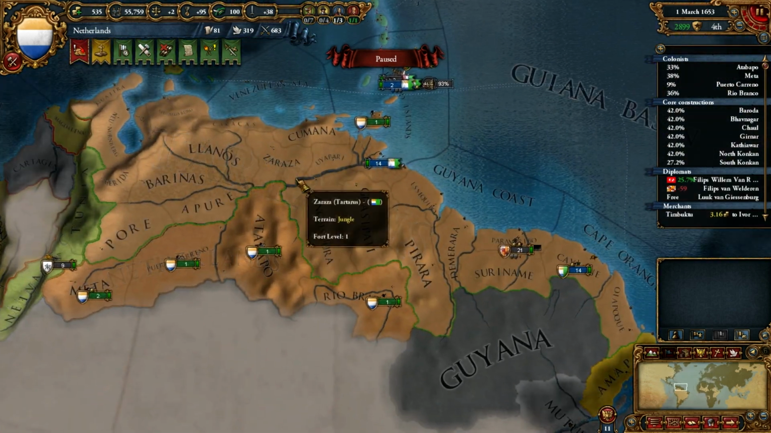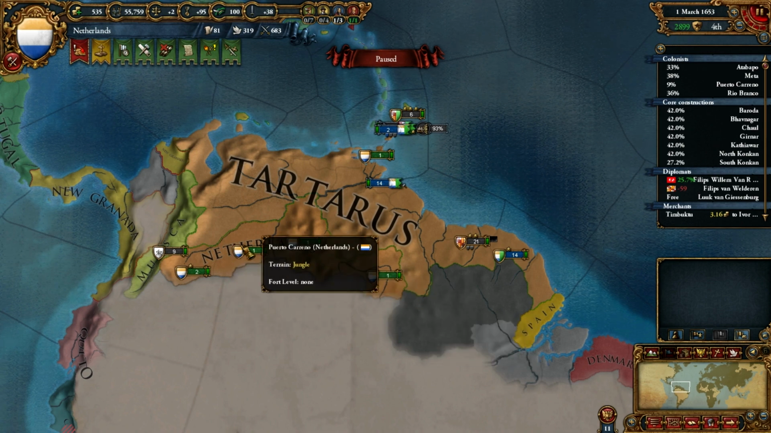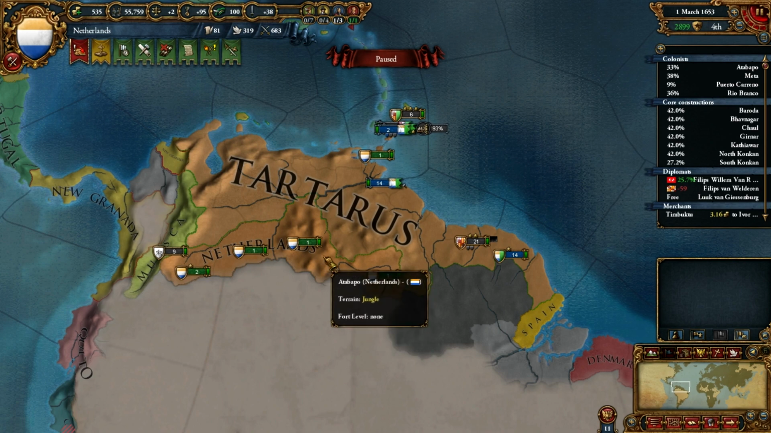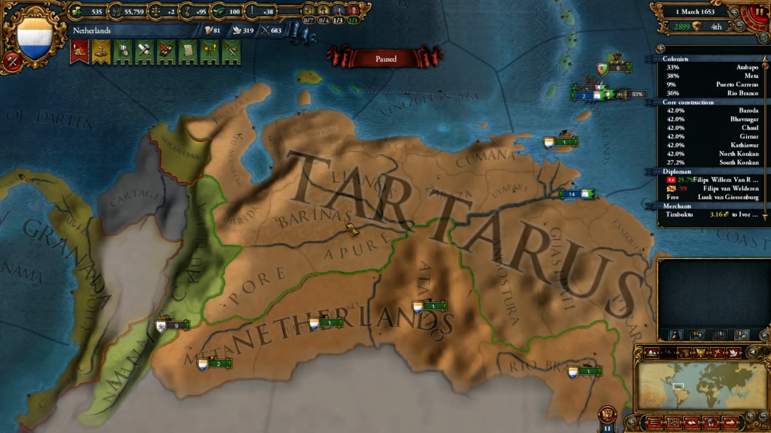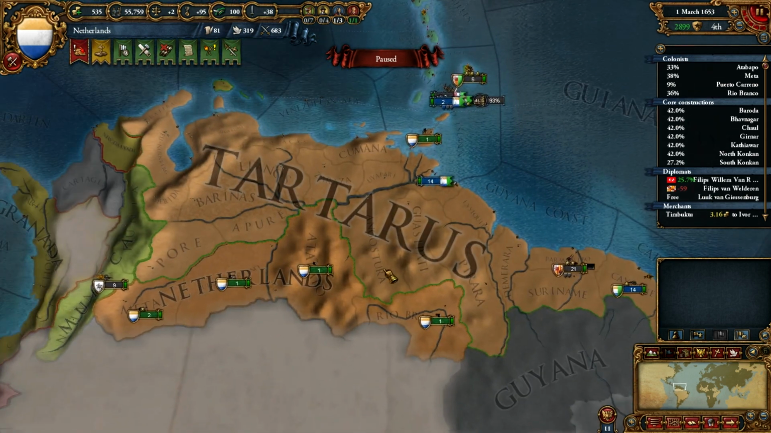One last thing, Tartarus here. Every time they colonize a new province, or I sell them a new colonized province here in South America, they will not get the colonized penalty. Colonial nations will never get this penalty.